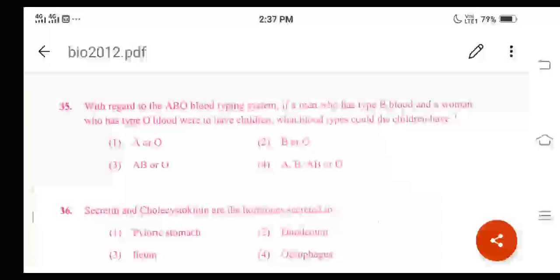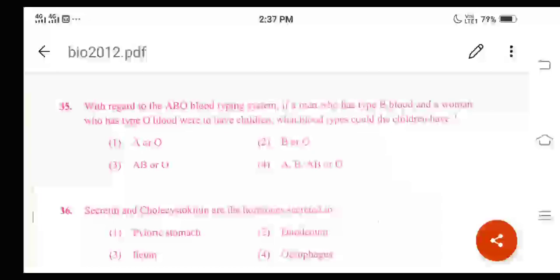Like that, the woman has the blood group O, and the genotype of the woman will be I0, and even the gametes formed will be I0. Thus the child will have the blood group B or O. Based on this, option 2, B or O, is the right answer.